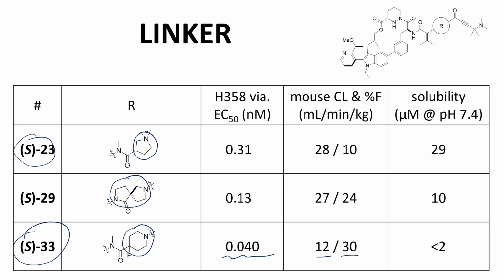Its one reported liability was solubility. Solubility at pH 7.4 was quite poor and required additional optimization. For this final push, the researchers focused on this aromatic ring in the macrocycle, which was where a phenol was present in some of the early lead series.